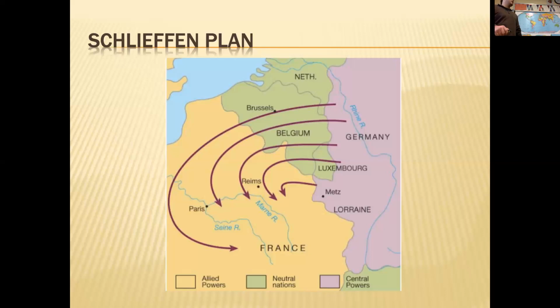So as Germany's marching through a neutral country, Belgium, who decides to get involved in the war on the Western Front? So obviously France and Germany, they hate each other. But what was the other power I talked about? Yeah, Great Britain. Good job. So you kind of see them up here.